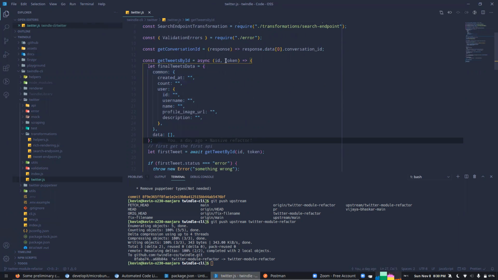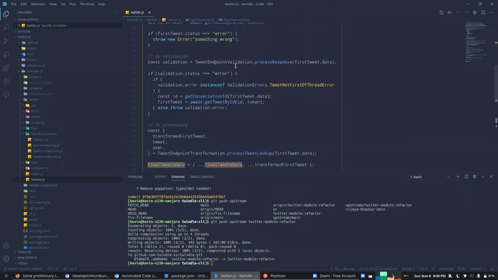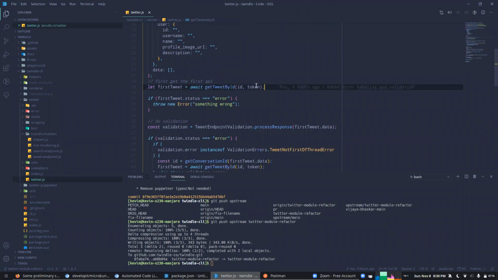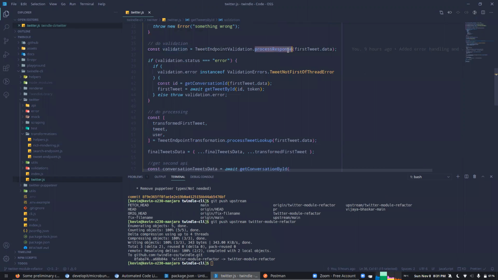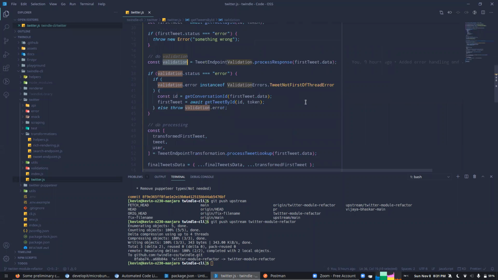Yeah. So this is creating that sample structure, and then from each section it is getting some data. Here is the first. I'm just talking about the existing code, not the Puppeteer part. So getting the first tweet, if there is an error, it does something. This part I just put in here in case there's an error, but from there it is doing some validation processing, and what this does is it returns something. So it is not affecting the existing global variable or anything. It is returning some data.